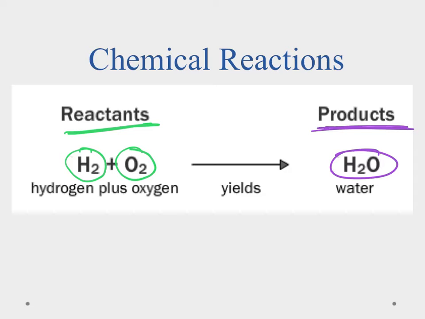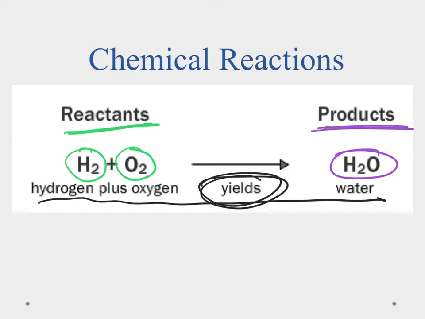So our reaction can be written several different ways. We can write it out as words, as you see down at the very bottom here, or we can use the element symbols to show a mathematical one. One thing I want to point out is when you see the arrow, that tells us it yields, and the arrow shows us the direction of the reaction, so the way that it's going. Sometimes you'll hear these also called chemical equations, but for now we're just going to use them as a reaction statement.